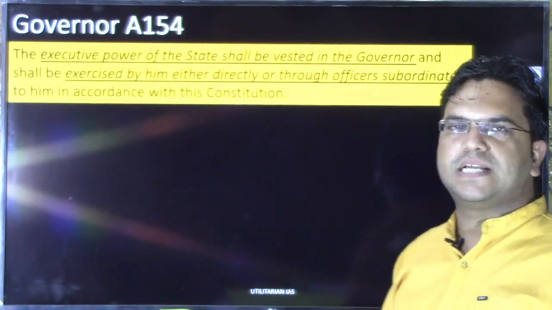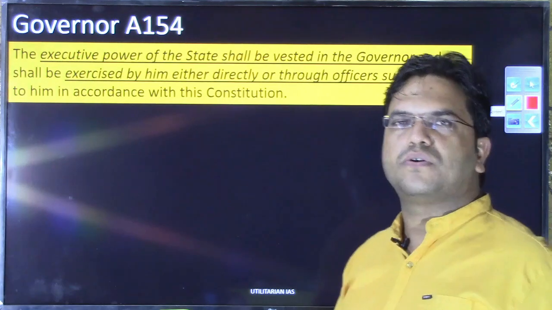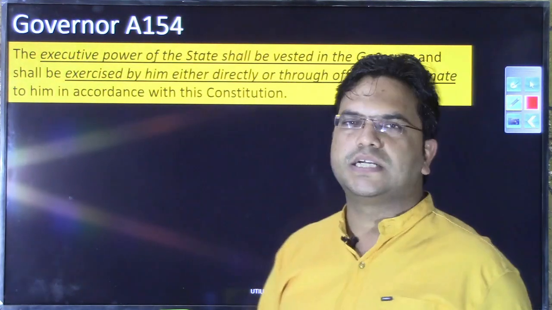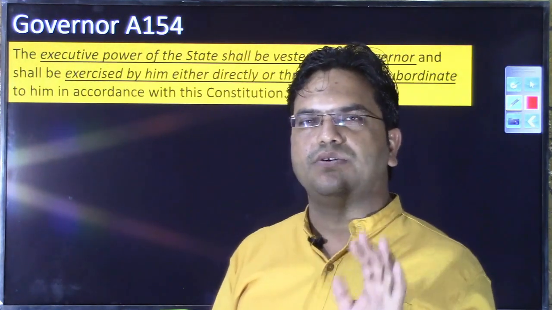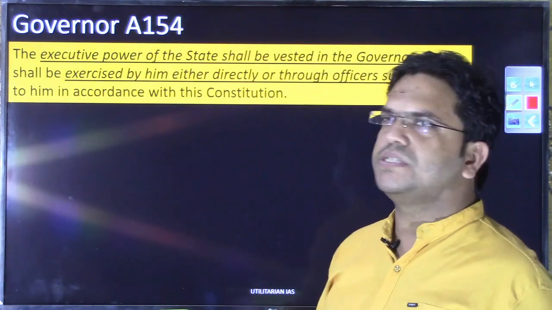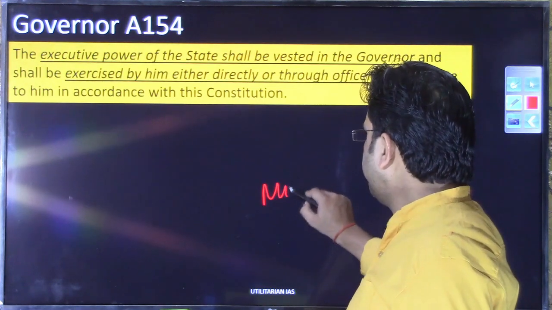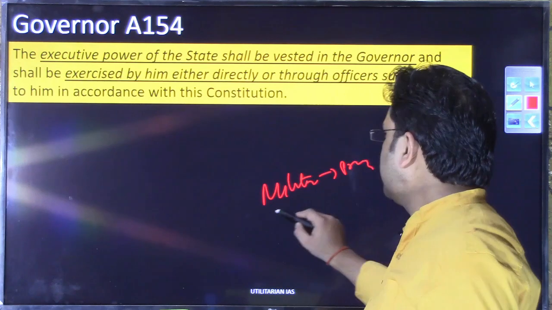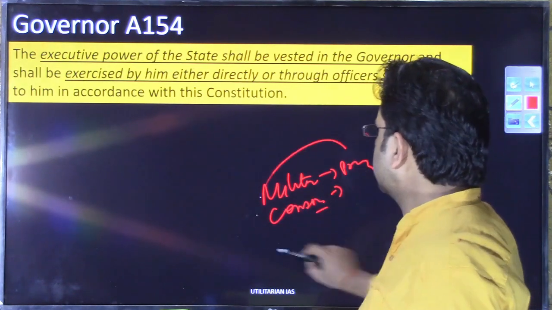Now we are moving to the next article, article 154, and article 154 talks about the executive power of the governor, what executive power the governor will wield, right? We'll have a separate video on the discussion of the legislative, executive, judicial and financial powers that the governor has. Mind you, the governor does not have any military power that the president had, and the governor also does not have any diplomatic powers, right? So we'll discuss that there.